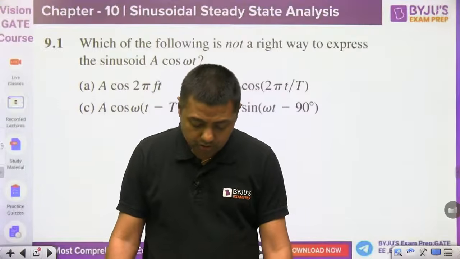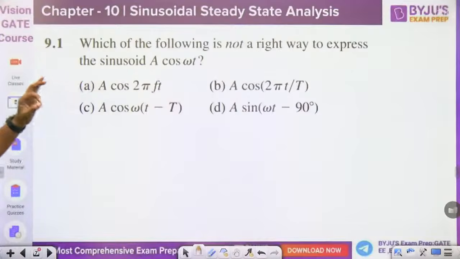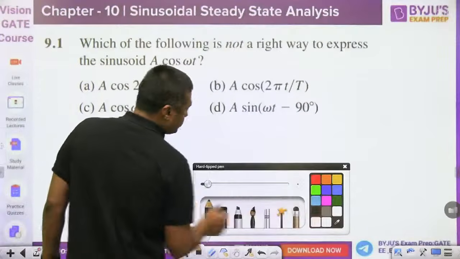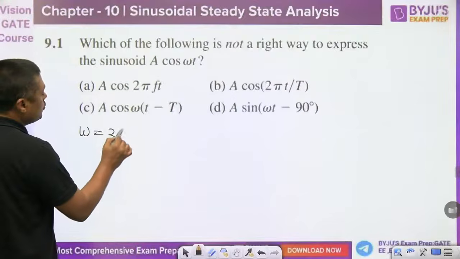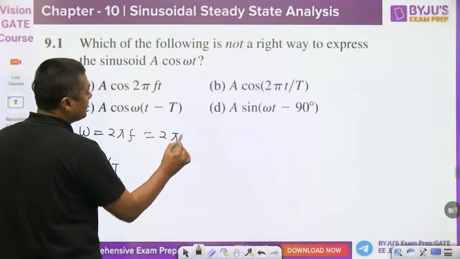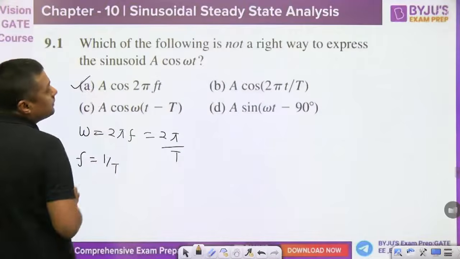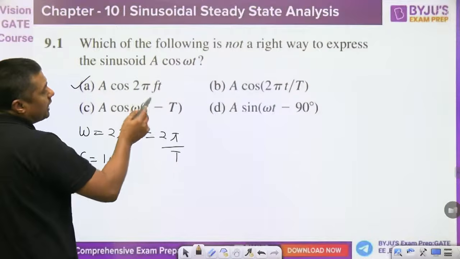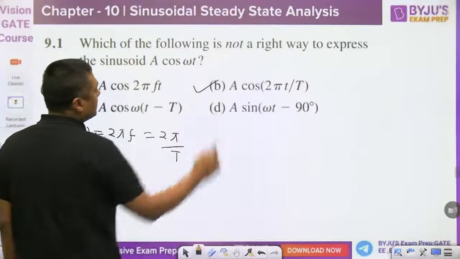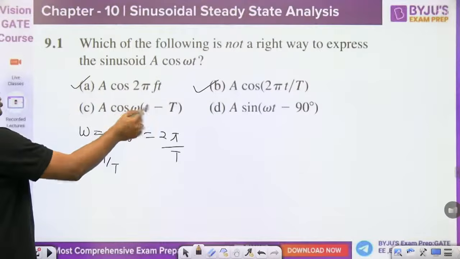Tell me which answer is correct for this particular question. Which of the following is not a right way to express the sinusoid A cos omega t? This is a periodic signal. So what is omega here? Omega is nothing but 2 pi f, and f is 1 by T, so omega is 2 pi by T. So A cos omega t can be written with omega replaced by 2 pi by T, and that is correct. It is a periodic signal and it will repeat by 2 pi. That is also correct.